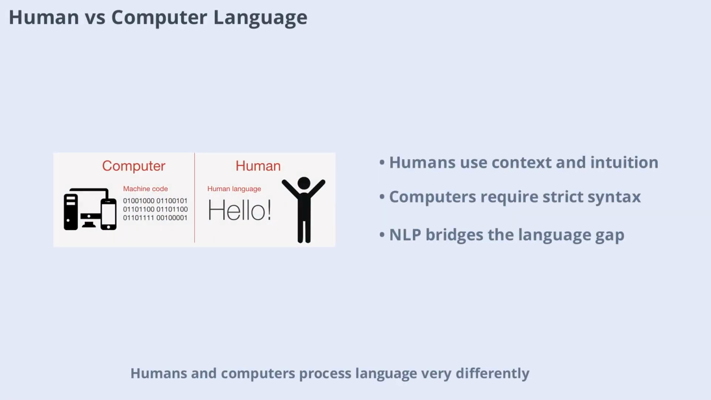Humans and computers process language very differently. Humans use complex rules, context, and intuition to interpret meaning. Our brains can handle ambiguity, slang, and even sarcasm. Computers, however, rely on numerical data and strict syntax. Even a small error can cause a computer to misinterpret or reject a message. NLP bridges this gap by teaching computers to process language more like humans do, but it's a challenging task due to the nuances and variability of human communication.